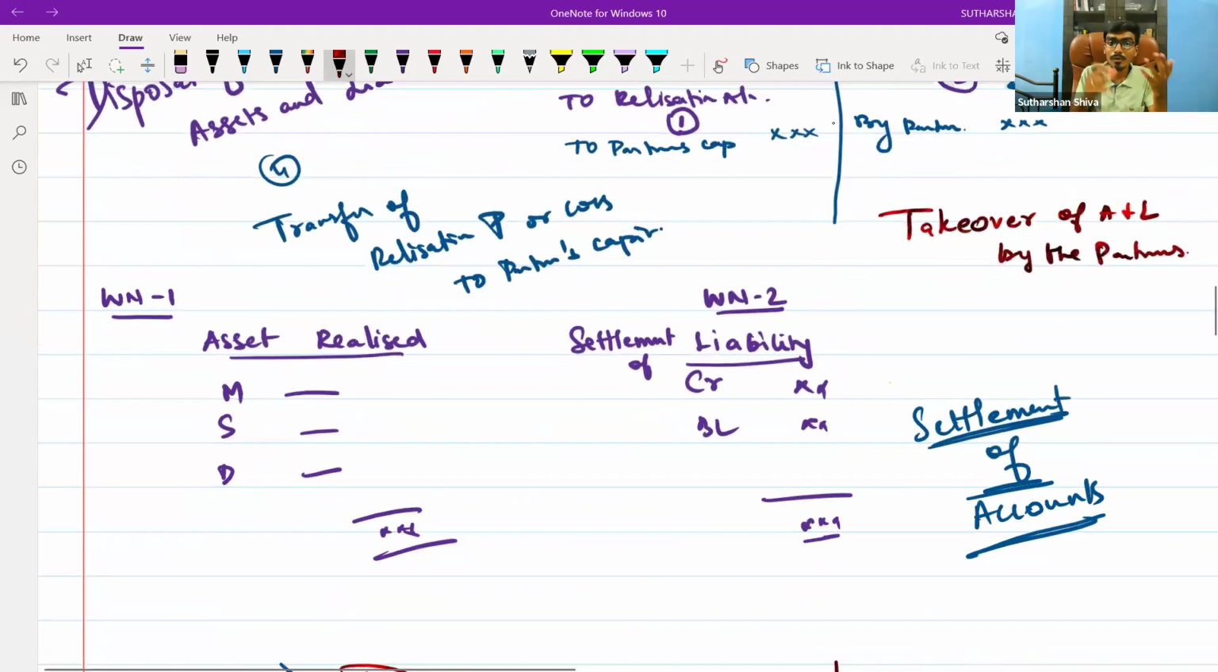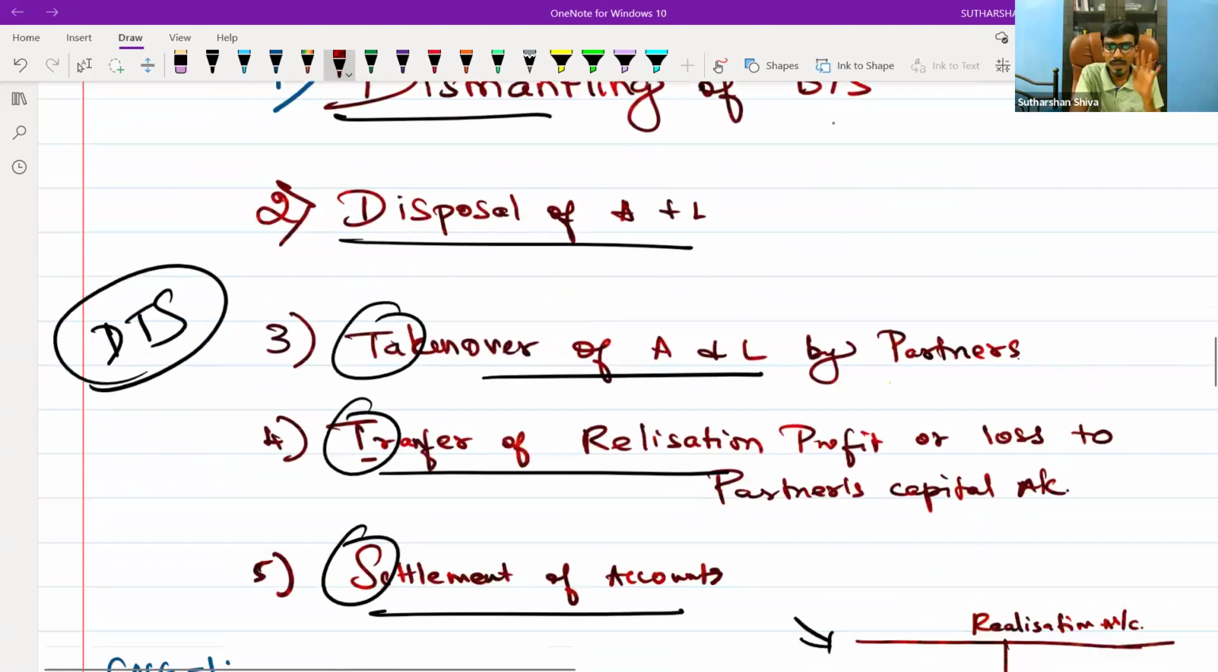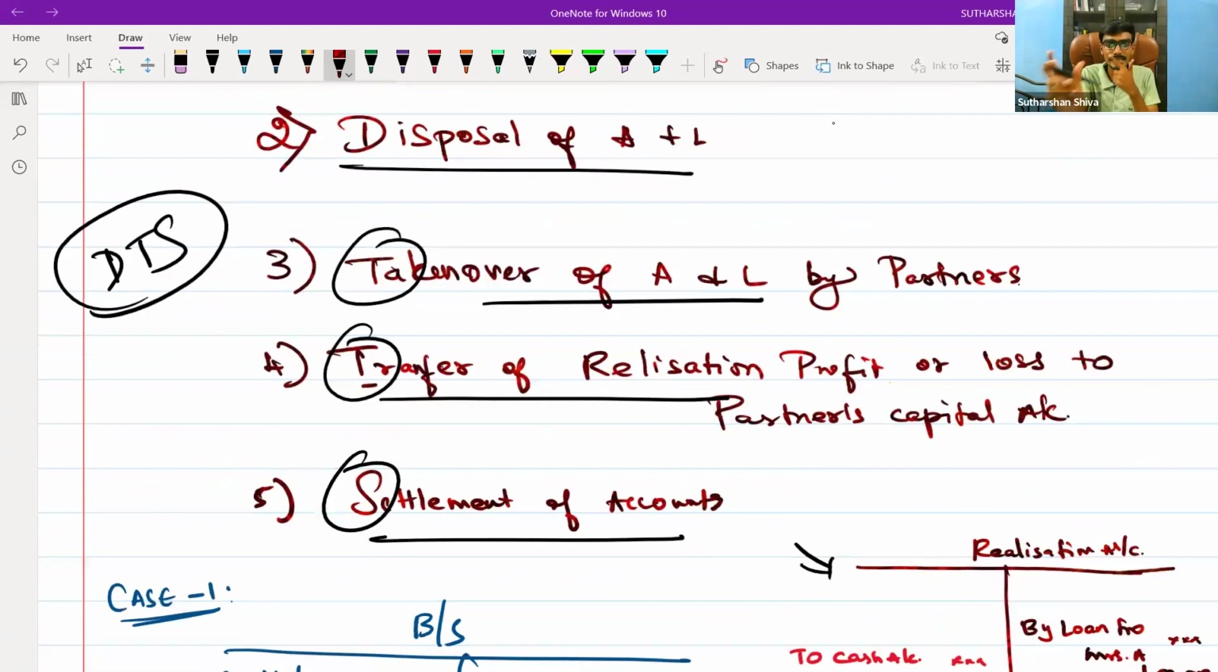Now, whenever you sell the assets, you will prepare one working note. Whenever you settle the liability, you will prepare a second working note. Is it mandatory? If the question doesn't specify anything, it is not mandatory. But from an examination perspective, if you want everything to be perfect, you will prepare it. Okay. This is a 5-step approach. In short, we will call it DTS.